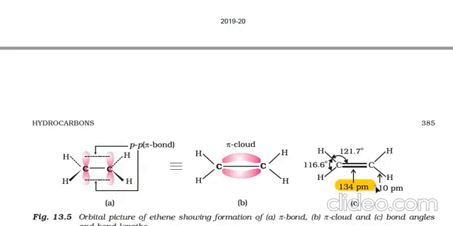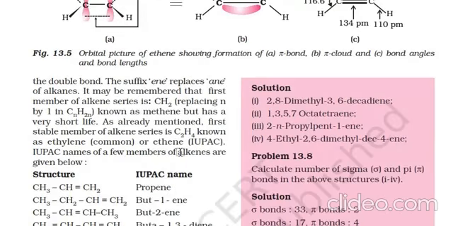The lengths of the pi bond and the sigma bond are shown here. The carbon-hydrogen bond has a bond length of 110 picometer, while the carbon-carbon double bond has a bond length of 134 picometer. The angle between the carbon and hydrogen bond here is 121.7 degree, and the hydrogen-carbon-hydrogen angle is 116.6 degree.